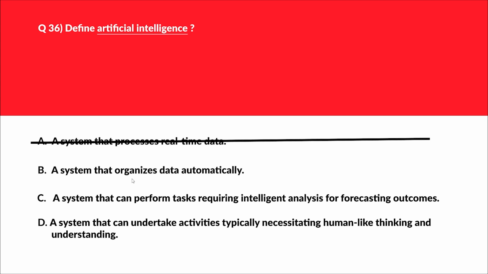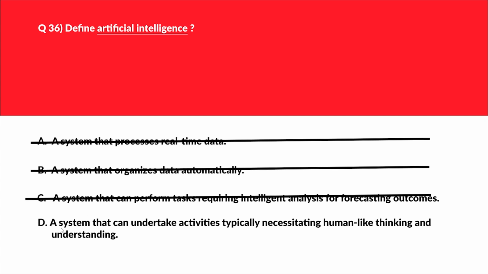B says a system that organizes data automatically. Automatic data structuring can be simply a function of data management and doesn't require artificial intelligence. We will eliminate this as well. Let's move to option C. C says a system that can perform tasks requiring intelligence analysis for forecasting outcomes. AI involves more tasks apart from just predictions or outcomes. Prediction is just a small subset of artificial intelligence. So this is again out.